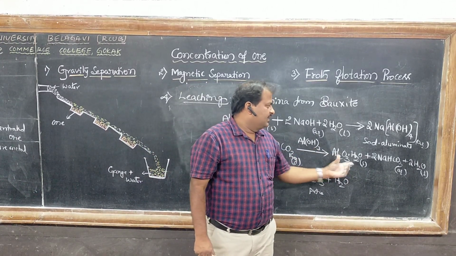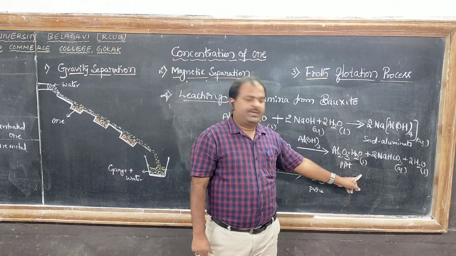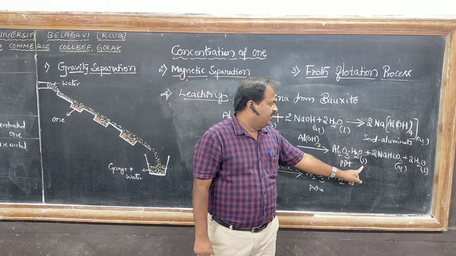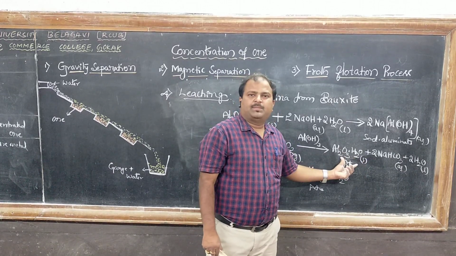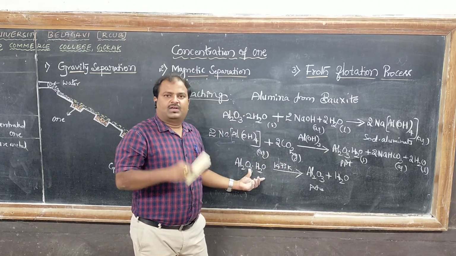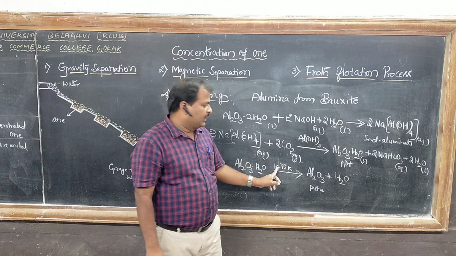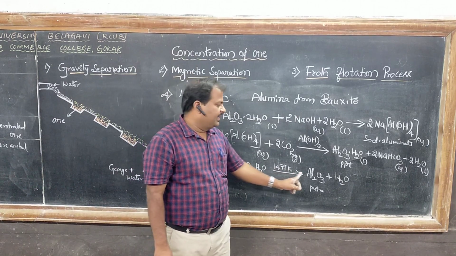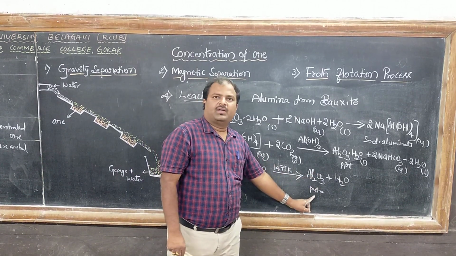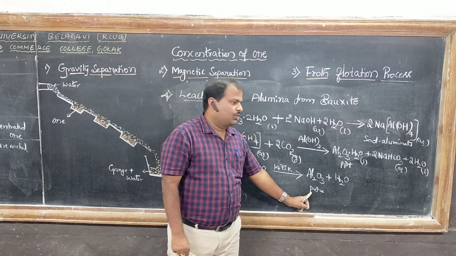Then the precipitate is filtered, dried, and heated to a high temperature of about 1473 Kelvin. We get pure alumina, the concentrated ore.